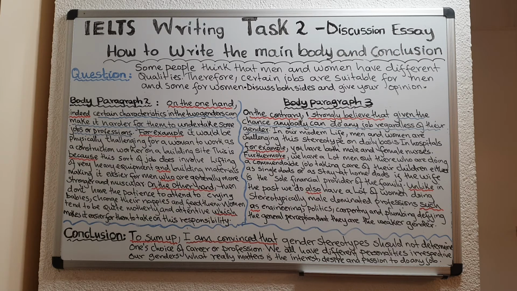And I introduce all my points with connectors. Like, for example, it would be physically challenging for a woman to work as a construction worker on a building site. And then I give the reason for that. This is because, okay? So that is how we write body paragraph 2 and body paragraph 3. And now let's move on to the conclusion.